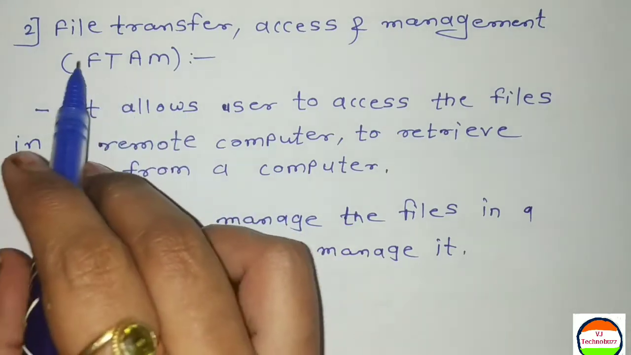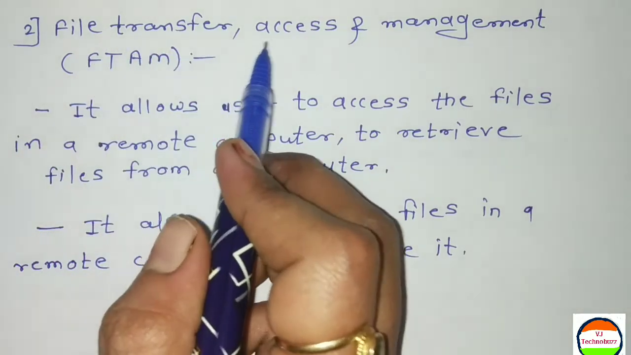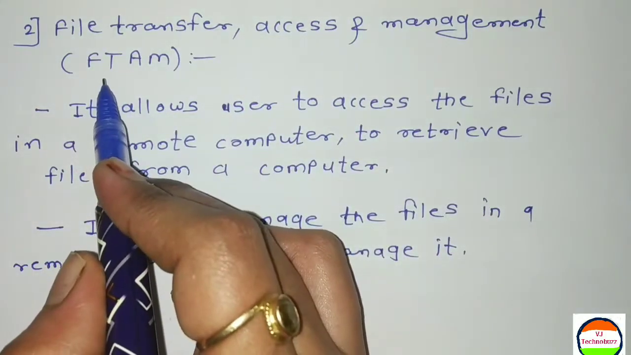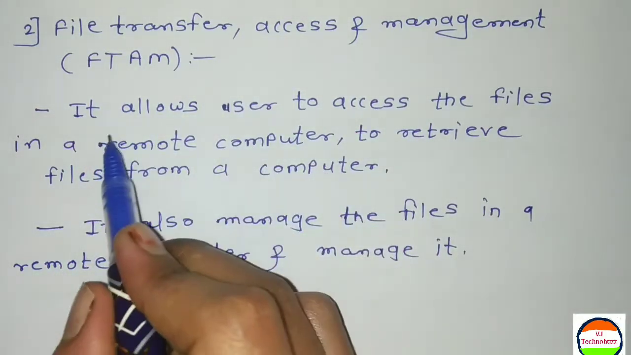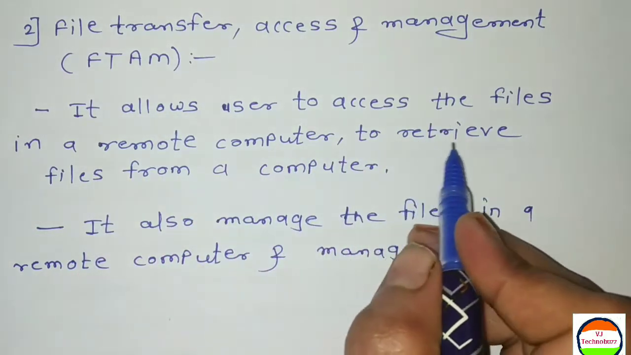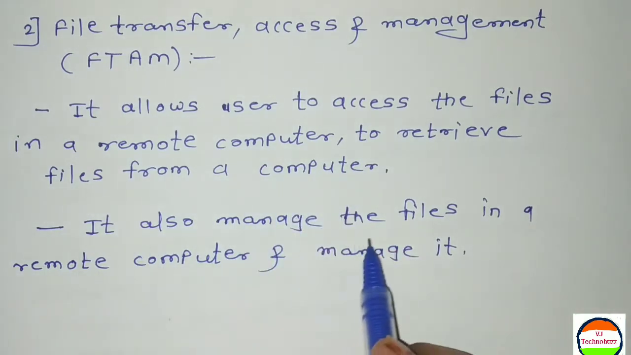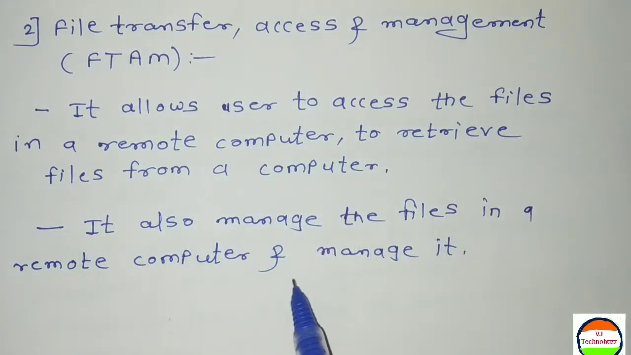So this is the second function of application layer, that is file transfer, access and management, that is FTAM. It allows user to access the files in a remote computer, to retrieve files from a computer, and it also manages the files in a remote computer.